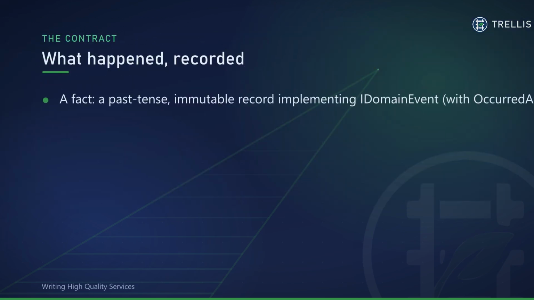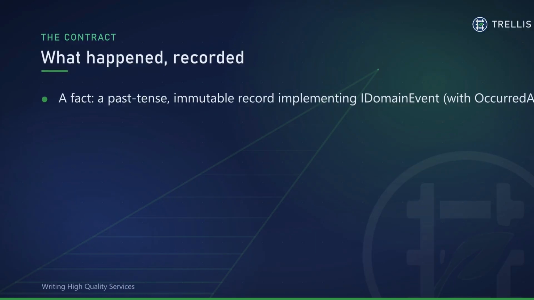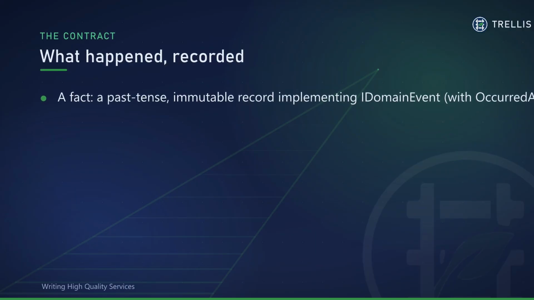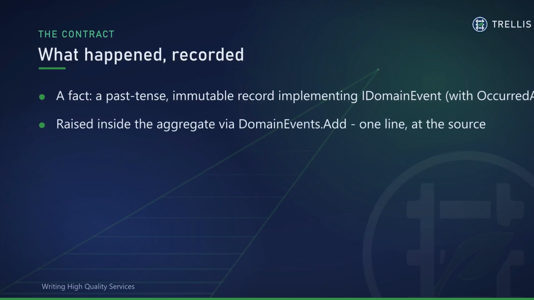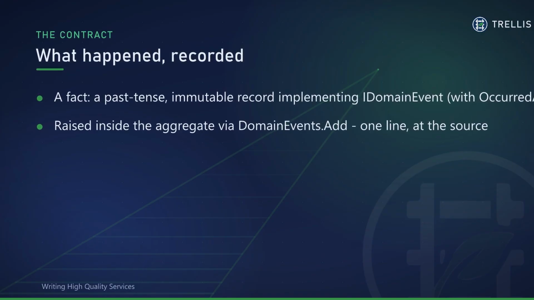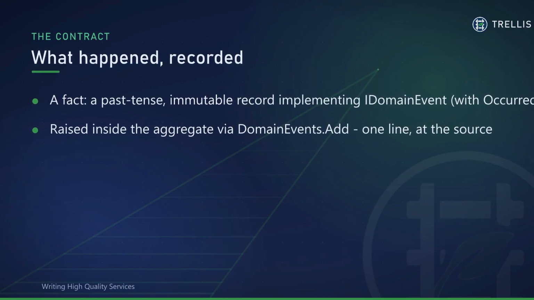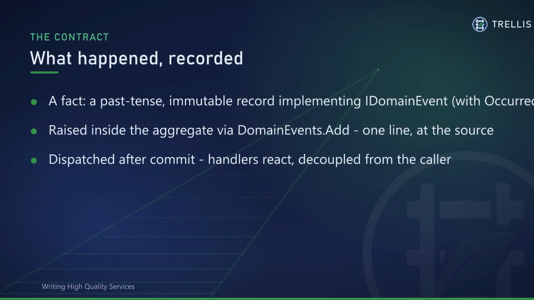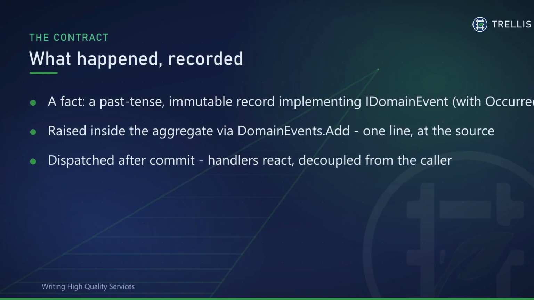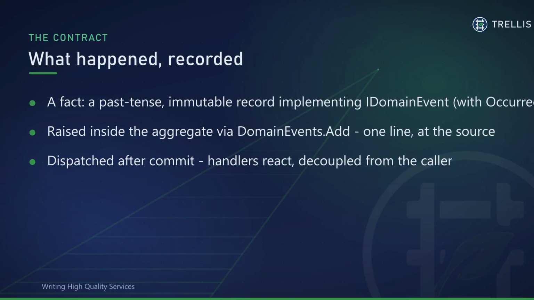So a domain event makes 3 promises. 1. It's a fact, past tense, immutable, a record that implements IDomainEvent, carrying the moment it happened. 2. The aggregate raises it at the source, with DomainEvents.Add, not scattered across call sites. 3. Handlers react after the change commits, so reacting to what happened is completely decoupled from causing it. Your aggregate becomes the single, truthful record of what occurred.